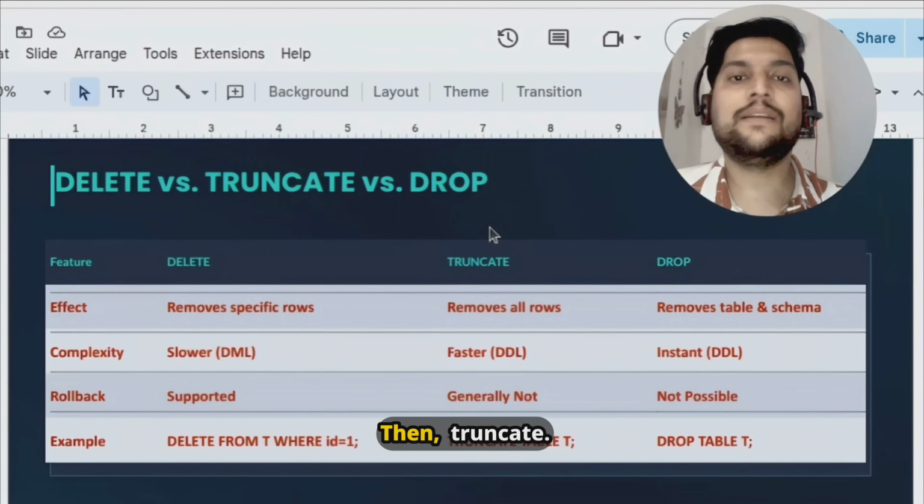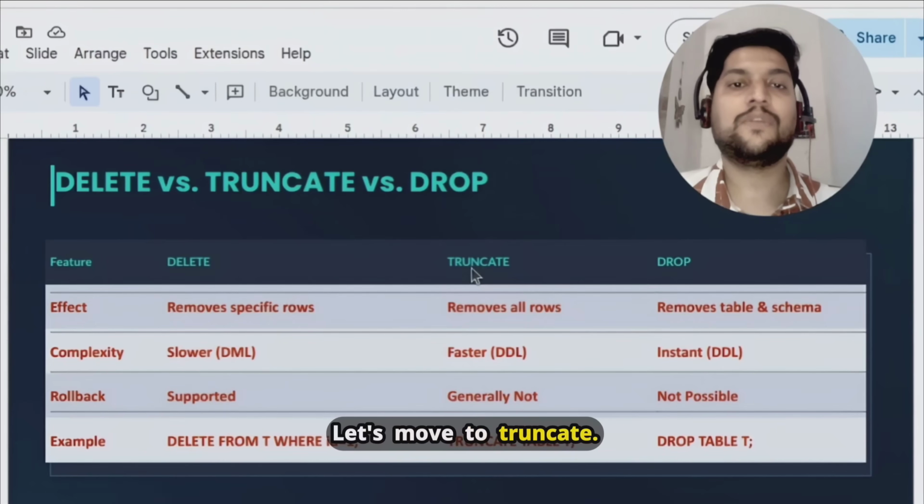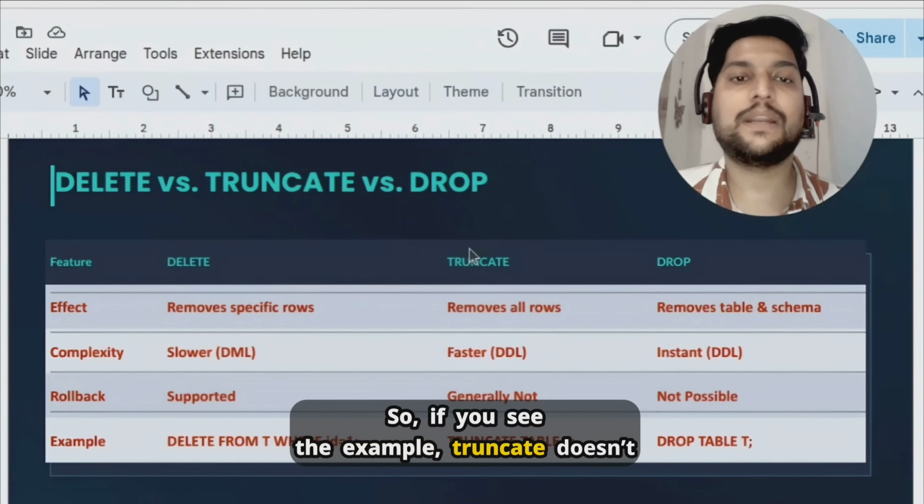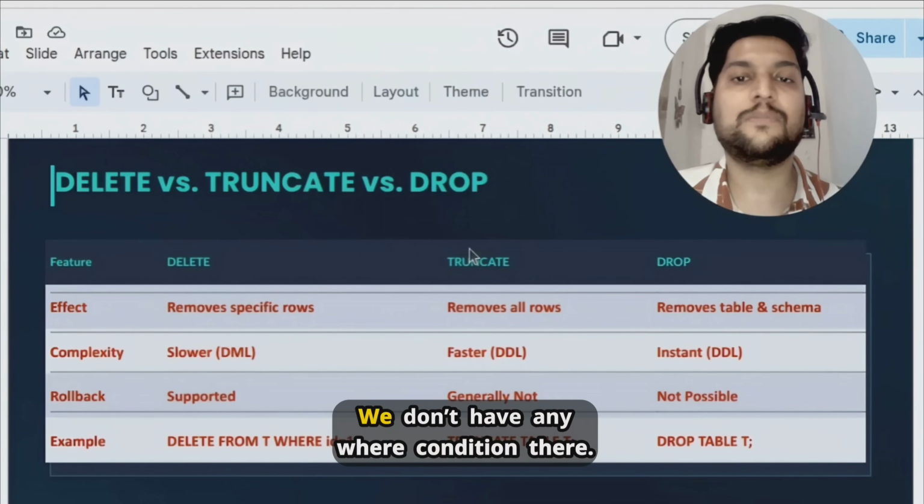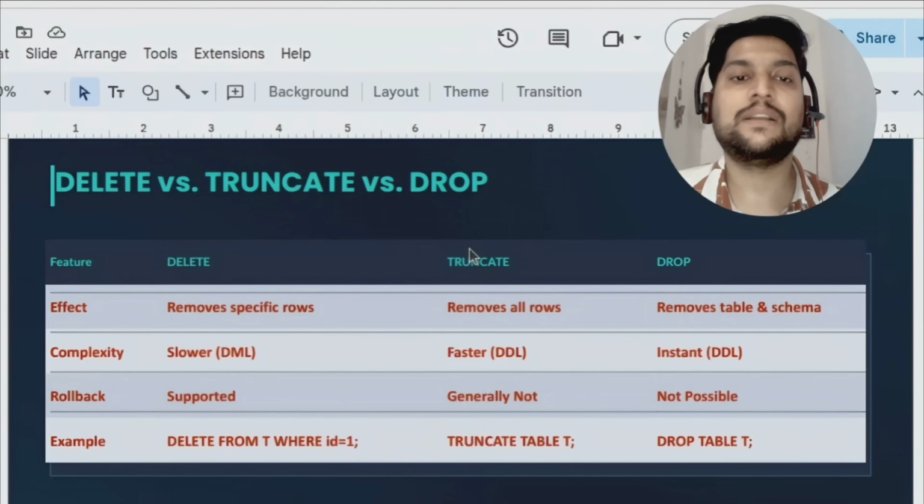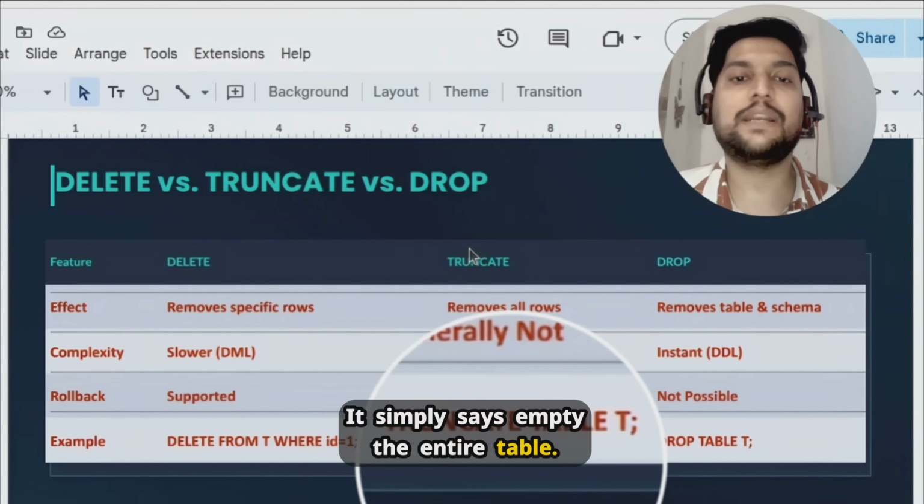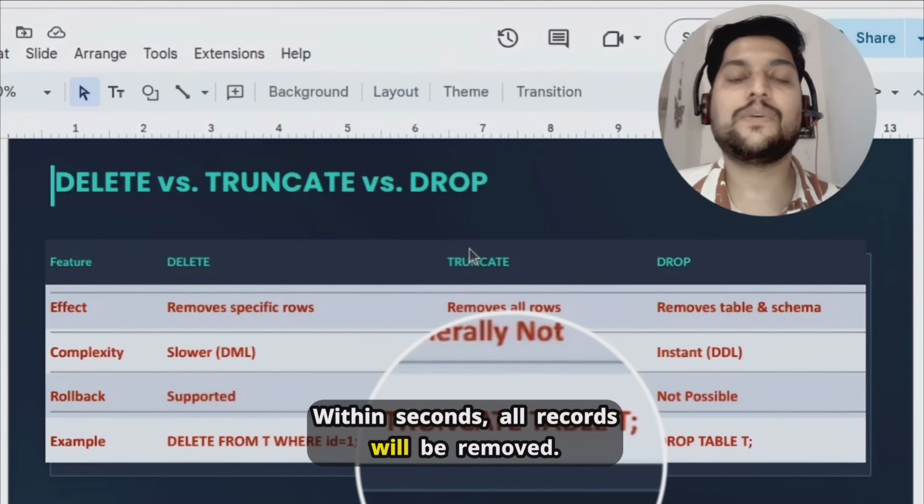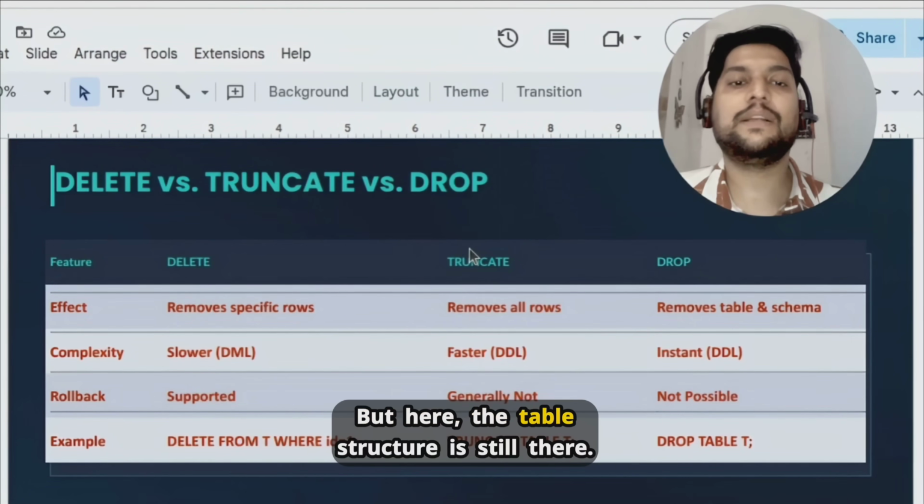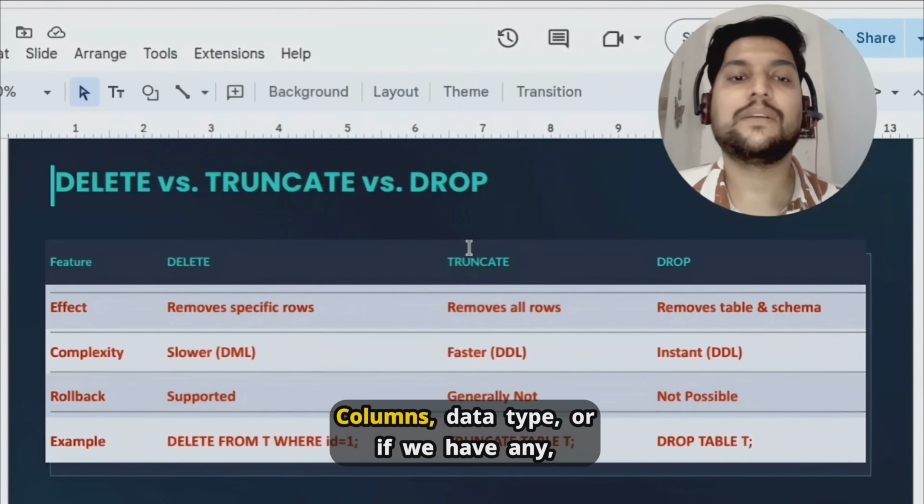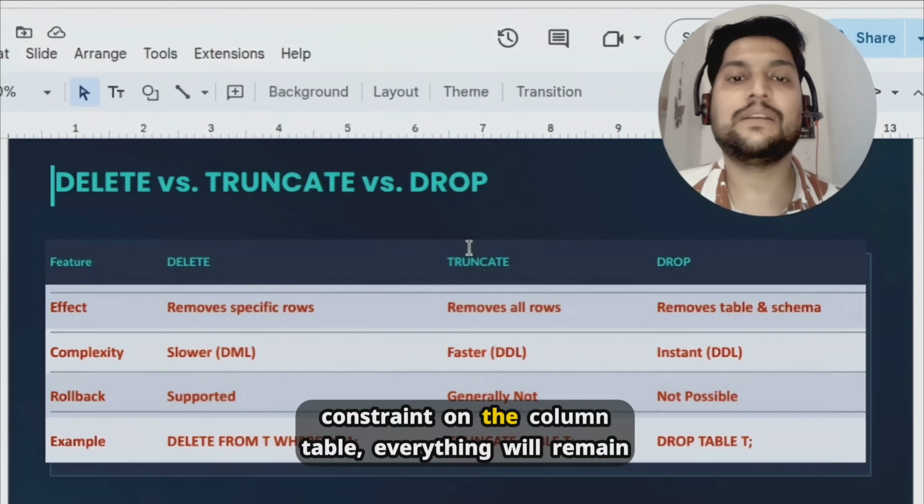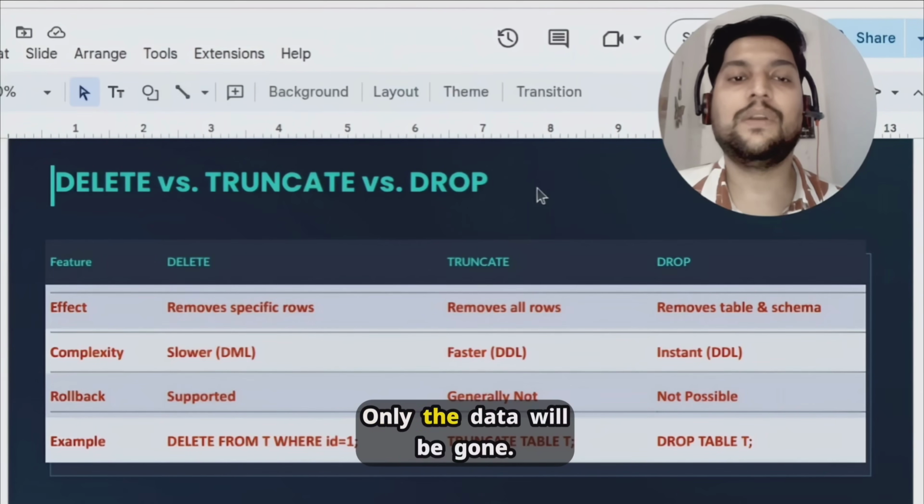Okay, then TRUNCATE. Let's move to TRUNCATE. If you see the example, TRUNCATE doesn't ask which rows to remove. We don't have any WHERE condition there, right? It simply says empty the entire table. So within seconds all records will be removed, but the table structure is still there. Columns, data types, or any constraints on the table, everything will remain as it is, only the data will be gone.